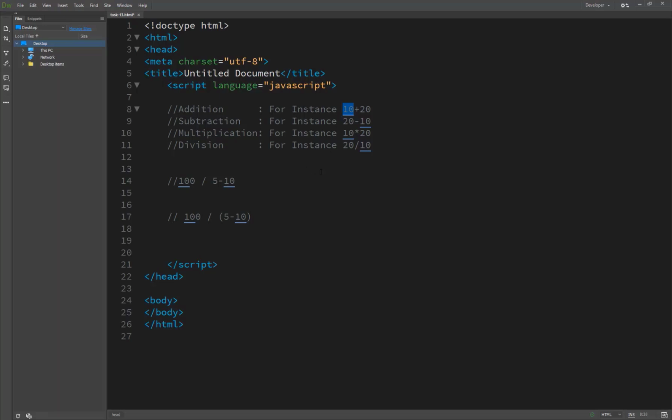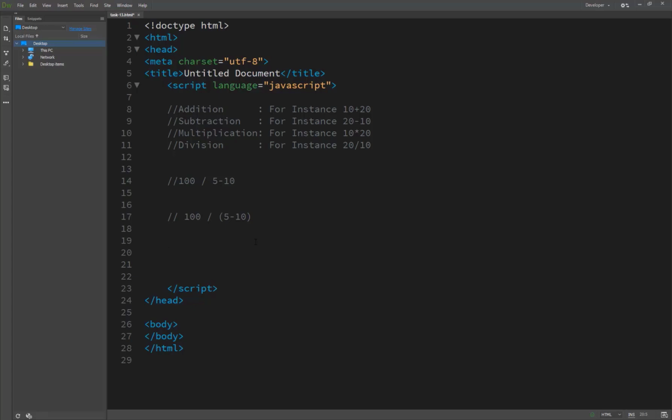For instance, the following expression: subtract 10 from 100, then the result divided by 5. But you can overwrite the order of operations with parentheses. Consider the following mathematical expression like this. So we pass parentheses here, and we overwrite the order of operations with the help of the parentheses. So we write it here and see the result.